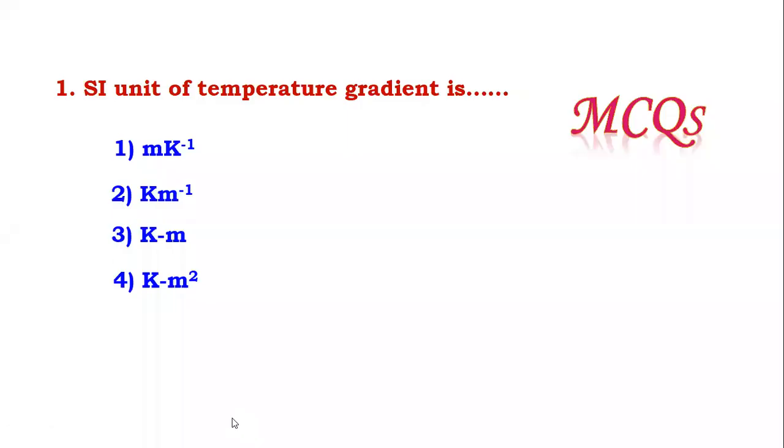Now a question based on this previous article: what is the SI unit of temperature gradient? Temperature gradient is given by the formula delta theta by delta x, that is temperature divided by distance. The unit of temperature divided by the unit of distance is the answer. The SI unit of temperature is Kelvin and the SI unit of distance is meter. So Kelvin per meter is the answer, that is Kelvin meter raised to the power minus 1.